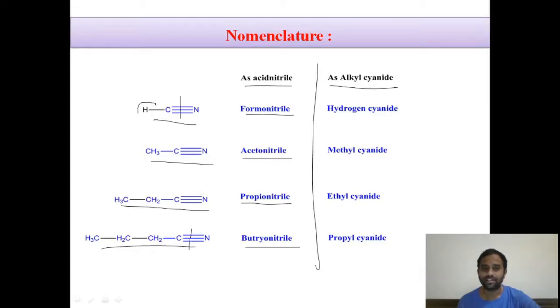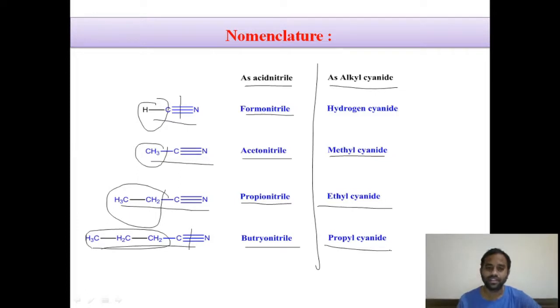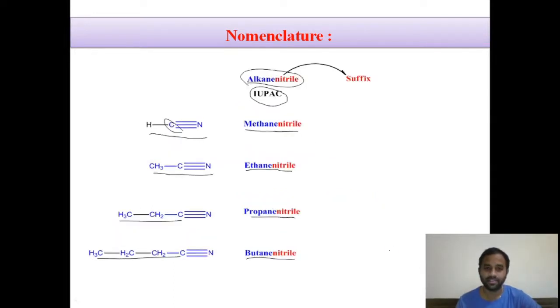And there is another type of nomenclature you see here, that is alkyl cyanide. Here this is hydrogen cyanide, and this compound we call methyl cyanide, right? Similarly, this is ethyl cyanide, and this is propyl cyanide. In this way, we give the nomenclature for these compounds, that is acid derivatives as acid nitrile, and alkyl cyanides, and in the previous slide alkane nitrile, right?